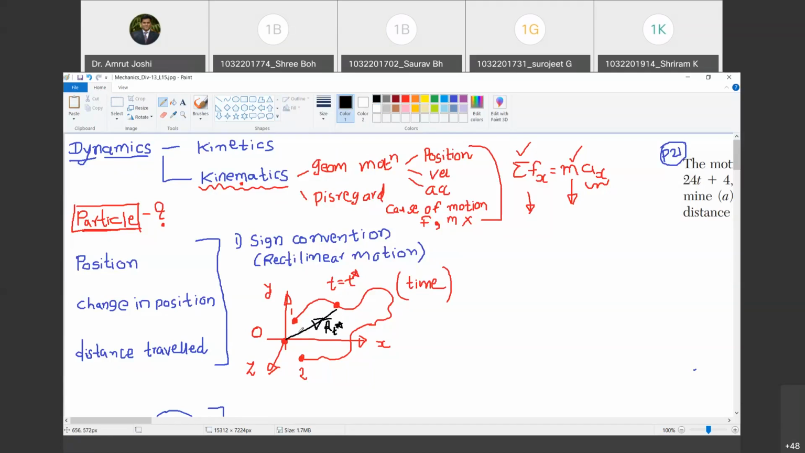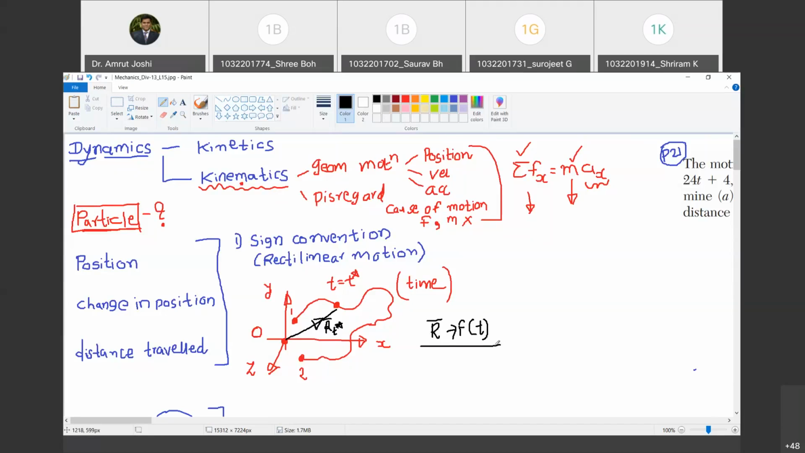As the time changes, this position vector is going to change. So I will show it as r bar, a function of time. So we are very clear now what we mean by position.